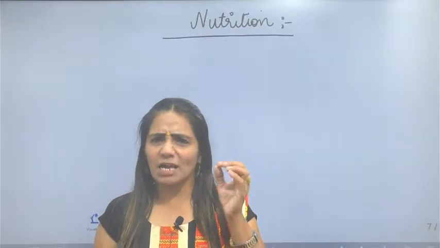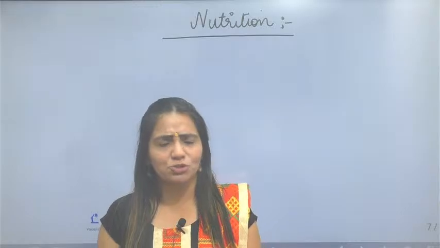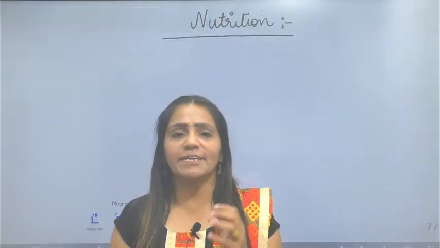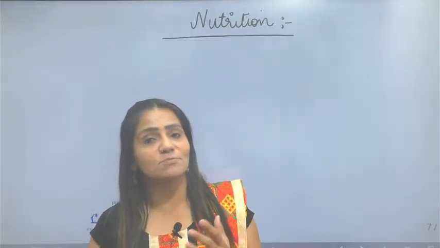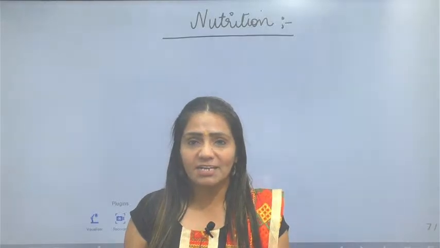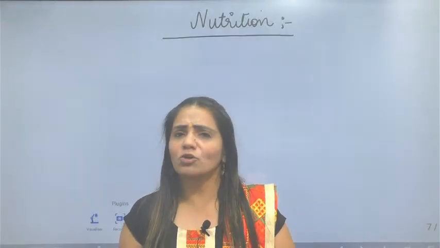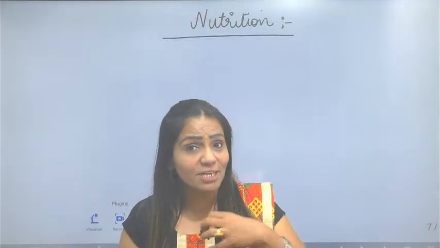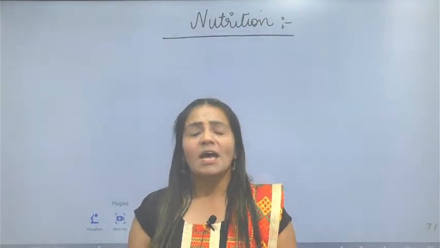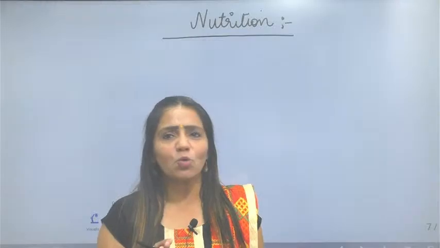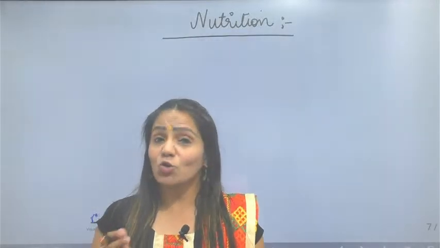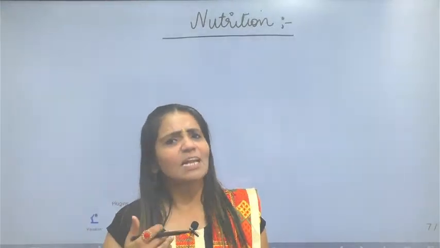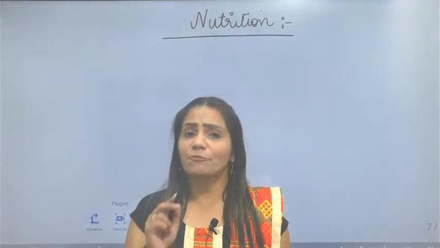So an amoeba would have a simple kind of nutrition, and a paramecium would have a simple kind of nutrition. There are various organisms which eat only dead decaying matter. There are various organisms which eat live matter, or which take in food from soil. So it depends upon the organism how it is taking in food. The mode of taking in food is called nutrition. Plants also take in nutrition. As we know, green plants have chlorophyll. Chlorophyll is a pigment that helps in photosynthesis. So we can say that plants are taking in food by photosynthesis.